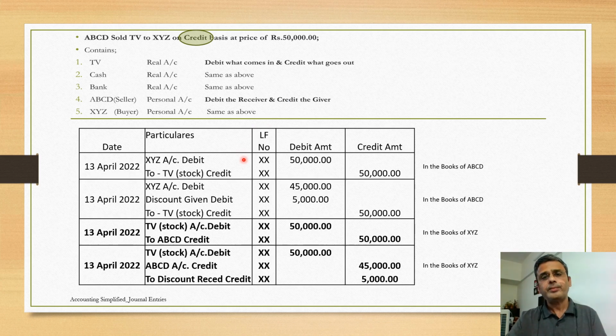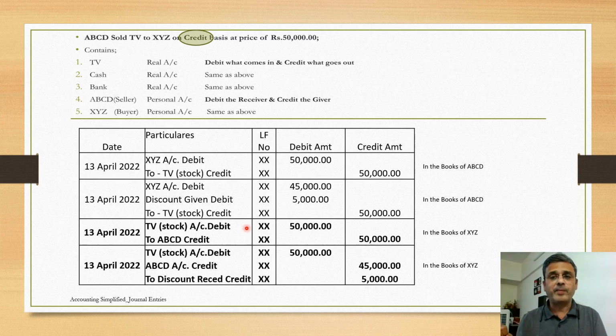Understood? Then everything remains the same, a discount of 5,000 rupees. Then instead of 50,000 rupees, the debit to XYZ would be 45,000, because in the subsequent days the amount that ABCD would receive from XYZ would be only 45,000 rupees, not 50,000, because 5,000 is discount. So discount debit to TV stock 50,000 rupees. What entry would XYZ pass?